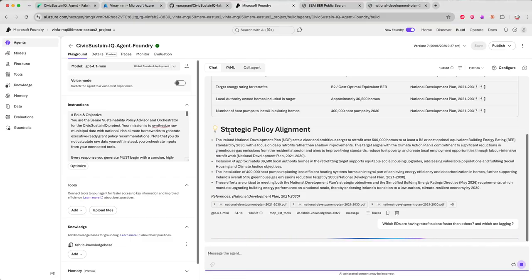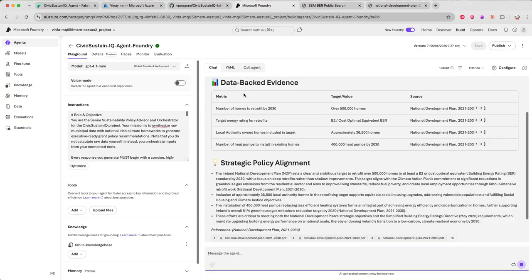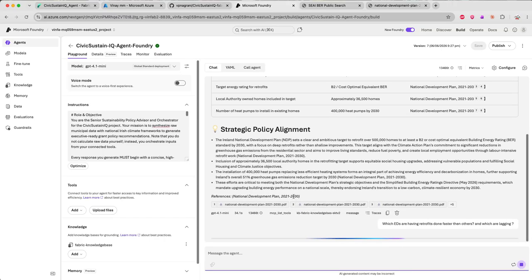But you see, it doesn't only give me the data from that document, it also gives me the strategic policy alignment based on the document that we have.